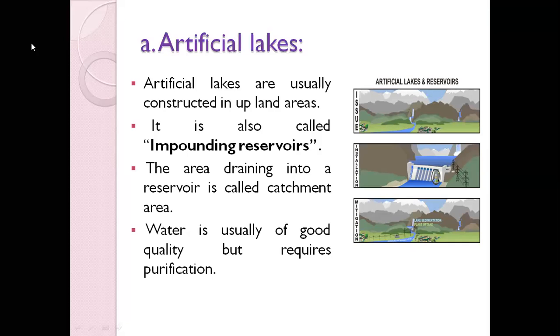A catchment area is the area where all the water will be collected. The area draining into the reservoir is called a catchment area, as you can see from the diagram. So whatever rainwater flows will be collected and preserved in the catchment area.